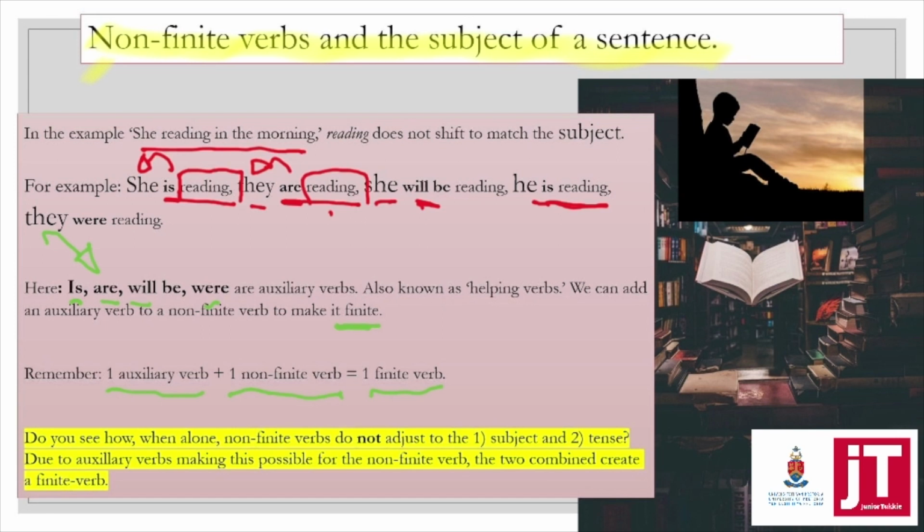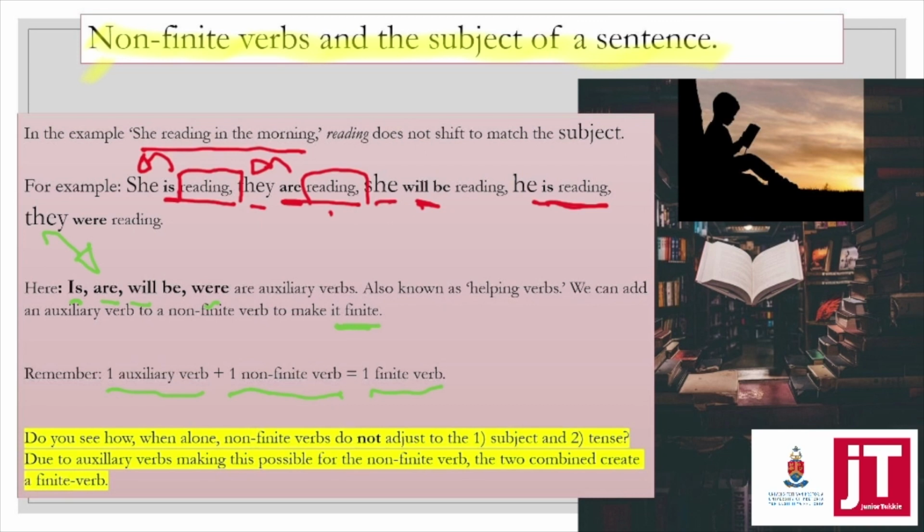to note what is being underlined if they want you to identify a word or a part of speech in a test. You need to note what is underlined, because if just reading was underlined, then it's a non-finite verb. If just is highlighted or underlined, that means that that's an auxiliary verb. But when it's is reading that is underlined, it suddenly becomes a finite verb. And that is why in grade 8 we just focus on this, because this is quite a foreign and interesting concept to wrap your head around.